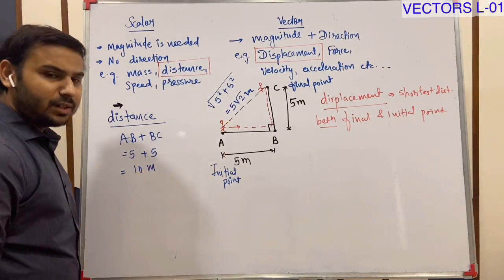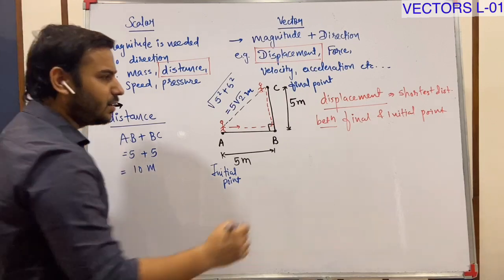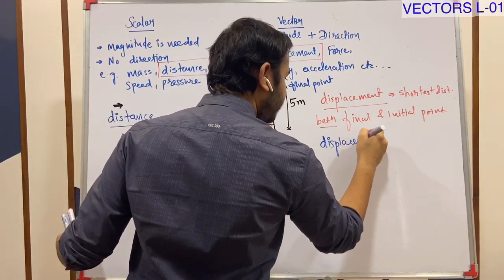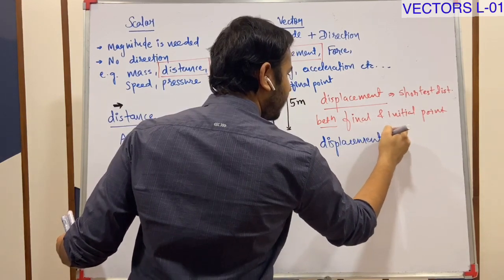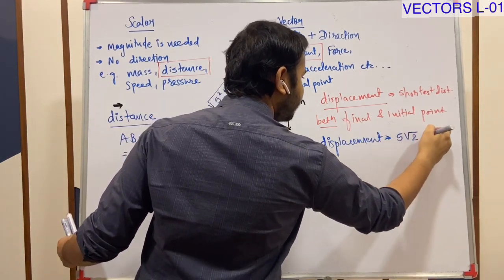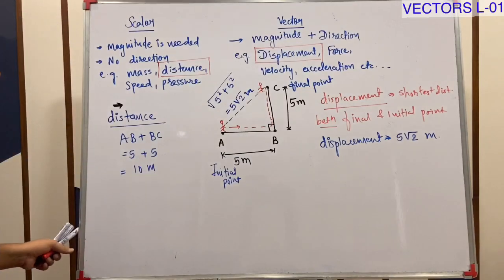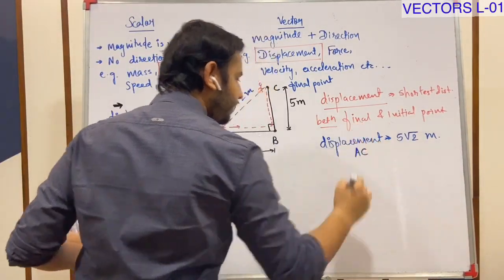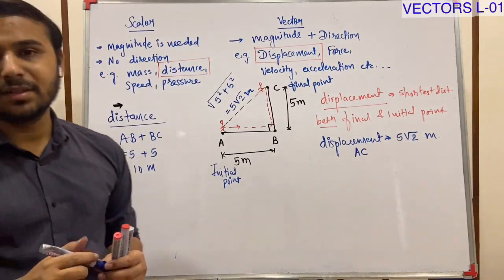So for Chintu, distance covered is 10, but displacement is 5 root 2 meter. Distance is 10 meter, but displacement is what? AC. The shortest possible distance.